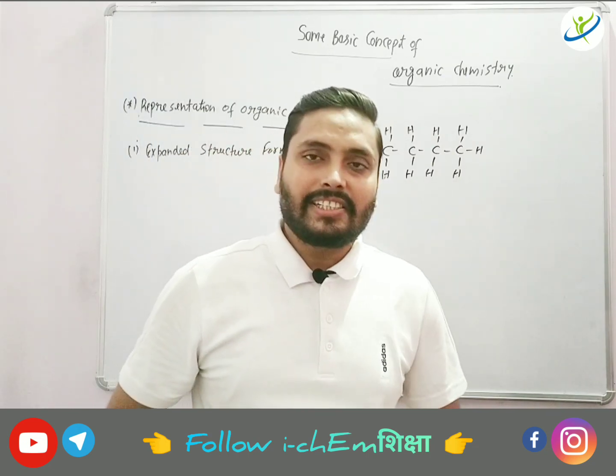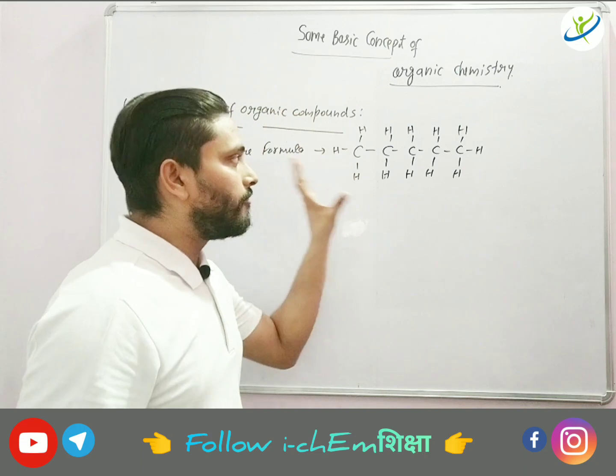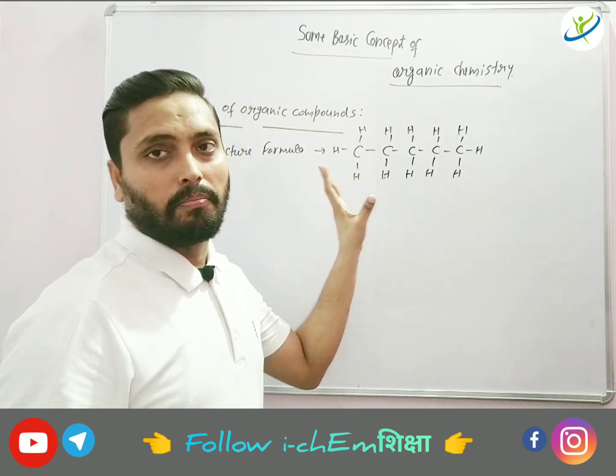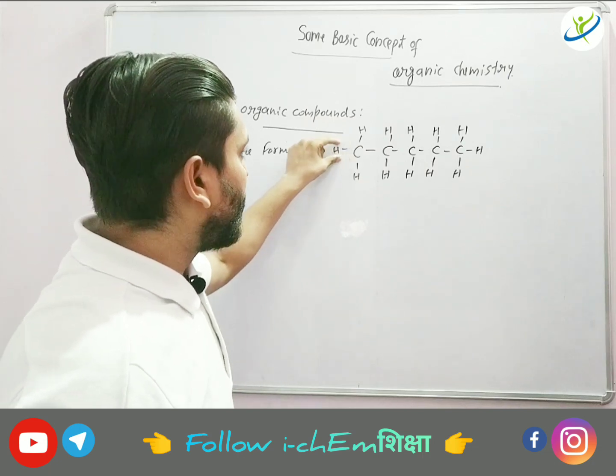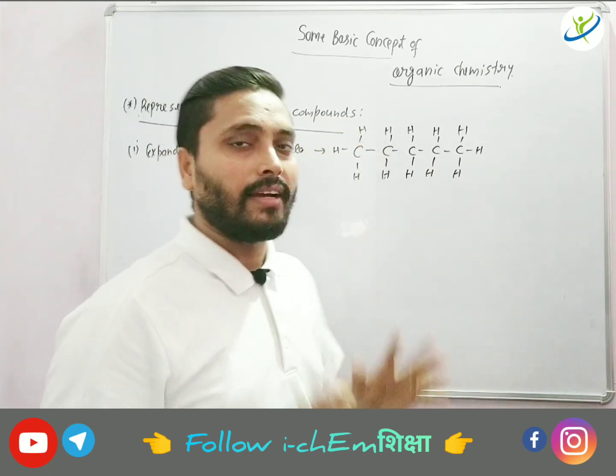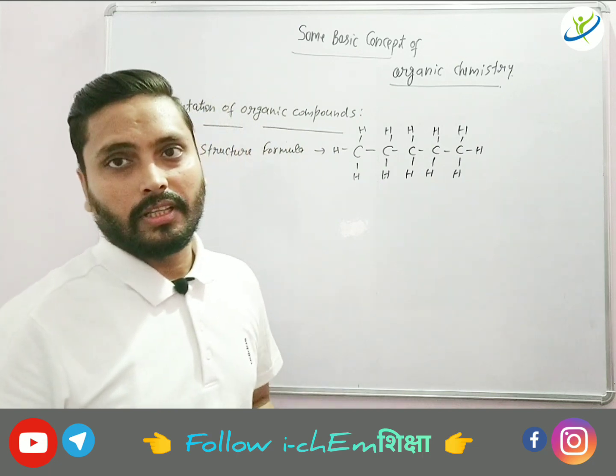So this is a structure in which you have to show every kind of bond. Here you can see every carbon-hydrogen and carbon-carbon bond I have just shown in the structure.